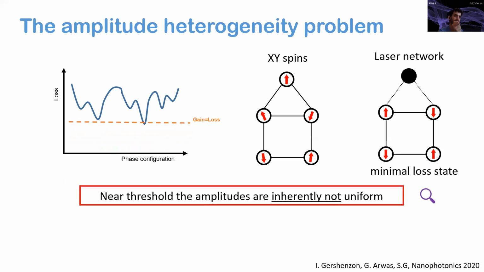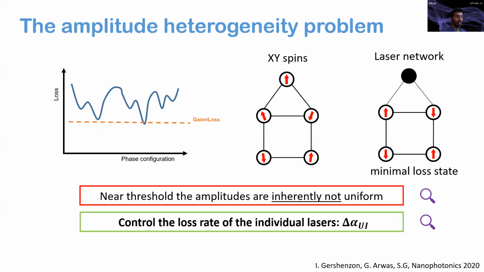So again, the source of this contradiction is that while in the XY system each spin has only one degree of freedom, which is the angle, in the laser network each element has two degrees of freedom, the phase and the amplitude. So in order to restore the mapping, we suggest to force the lasers to have the same amplitude, and we suggest to do it by controlling the loss rates of the individual lasers.